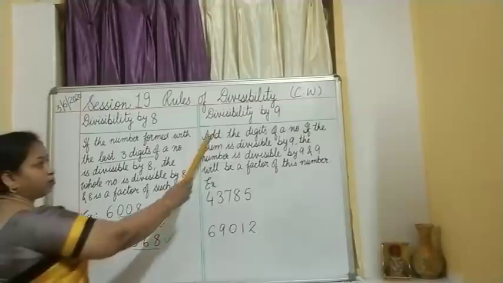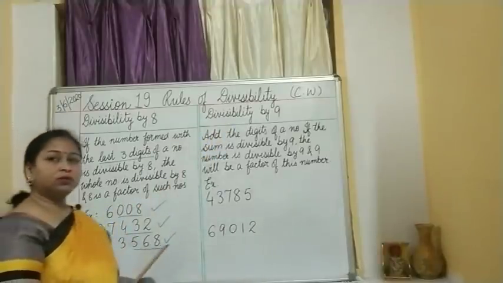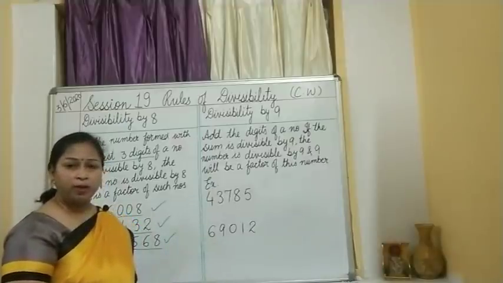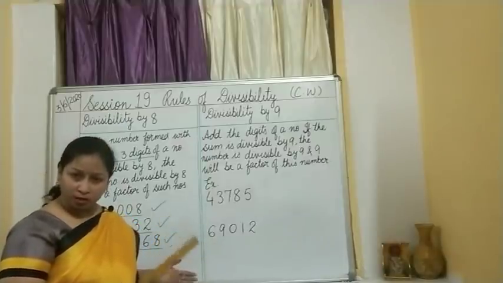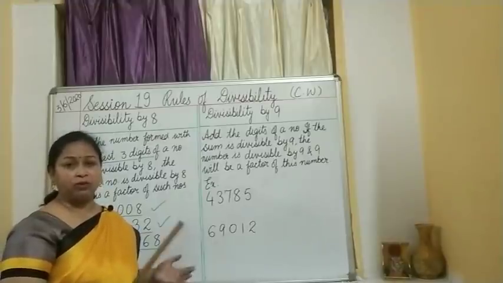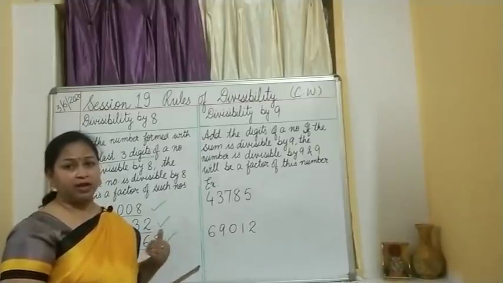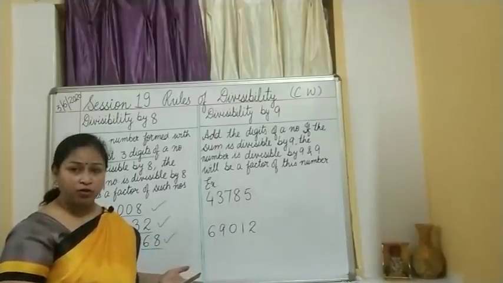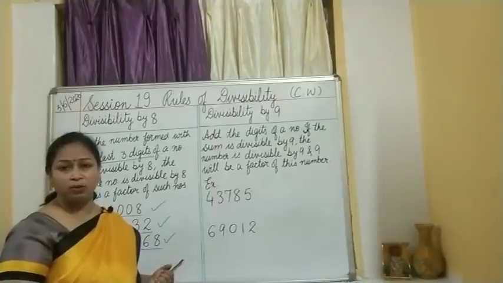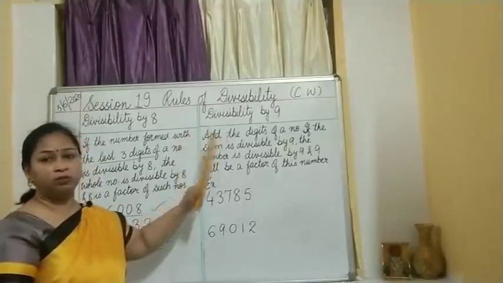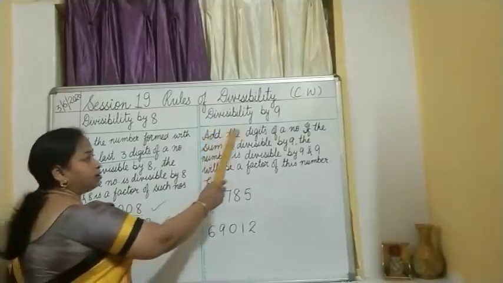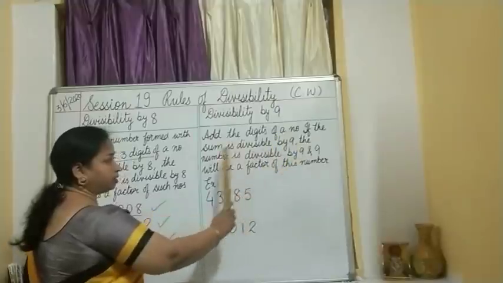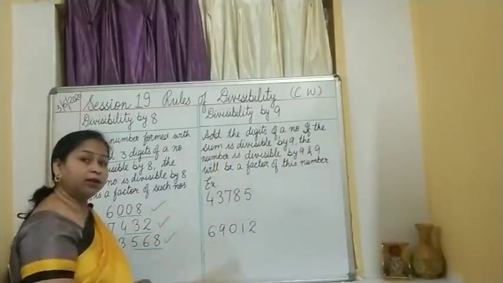Now, look at divisibility by 9. It is the same as divisibility by 3. What did you do for divisibility by 3? You added up all the digits given in a number and then checked whether the answer after adding up is divisible by 3, or appears in the multiples of 3, and then the whole number is divisible by 3. The same concept is applied here. Add the digits of a number. If the sum is divisible by 9, the number is divisible by 9 and then 9 will become a factor of that number.